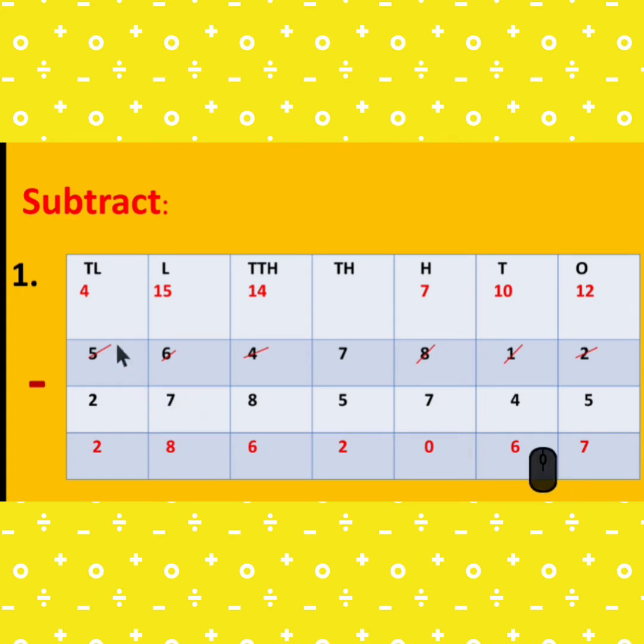So this 5 gives the borrow. So it becomes 15. 15 minus 7 is 8. Then here remains 4. 4 minus 2 is 2. So the answer is 28,62,067.